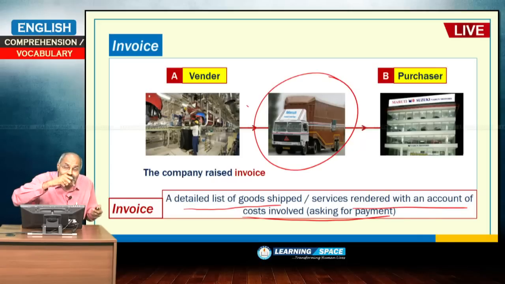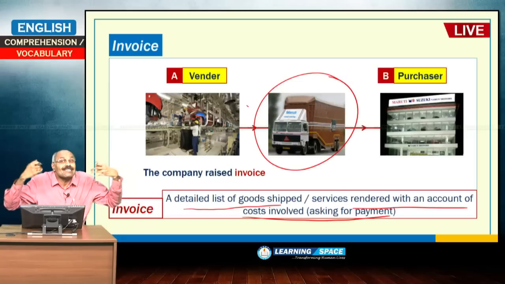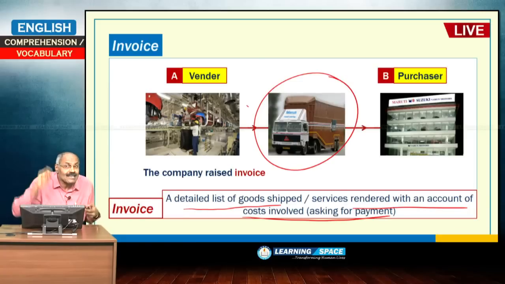An invoice is raised by the manufacturer, and after the payment by the dealer, a receipt is issued in recognition of payment received. So, an invoice indicates details of a list of goods.